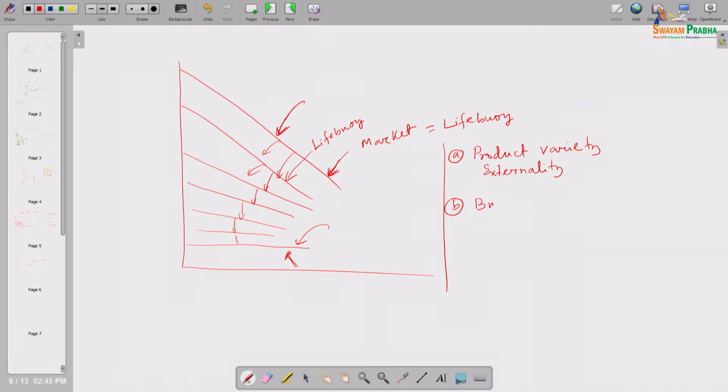Another externality is called business stealing externality. You can understand clearly, as more and more producers are entering, every single producer's business is curtailed. Initially it was the sole business of Lifebuoy. Once Lux enters, Lux actually steals some business or market share from Lifebuoy and enjoys its demand.